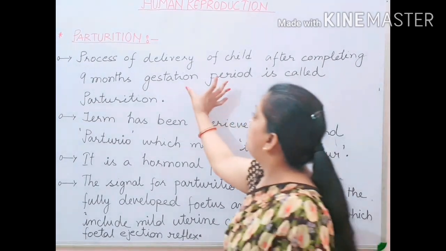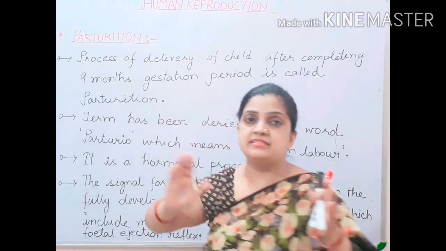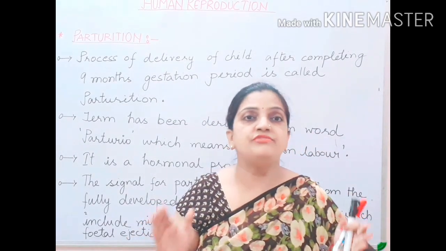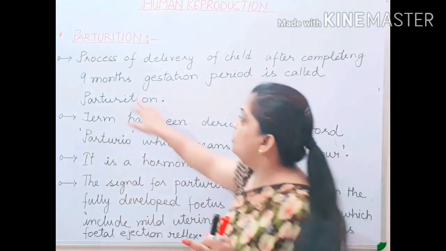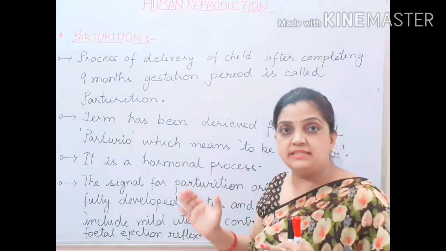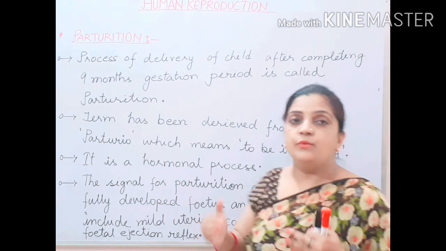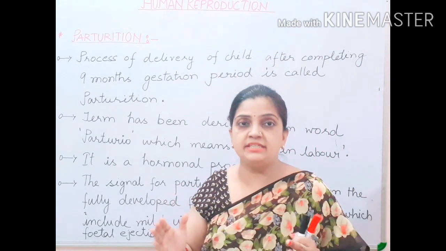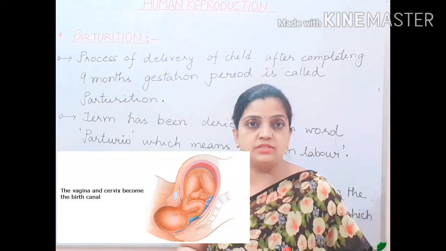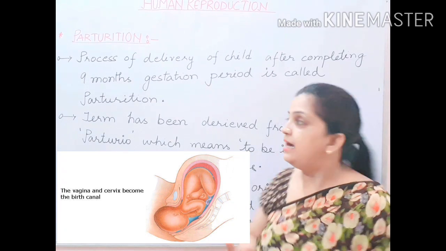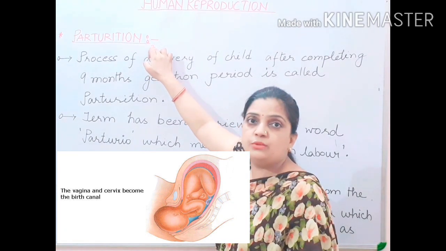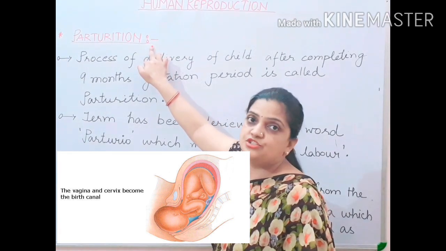Now children, what is the gestation period? Gestation period is the complete pregnancy period, which is of 9 months. So when the complete 9-month gestation period is completed, the time comes when the fully developed fetus needs to be expelled out of the mother's body through the birth canal, and this process of delivering the child into the world is called parturition.